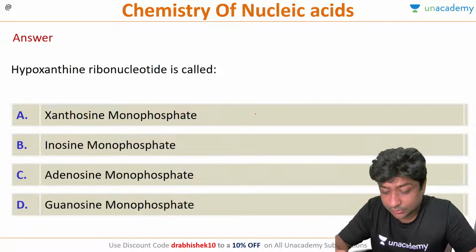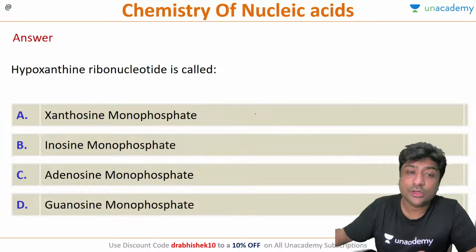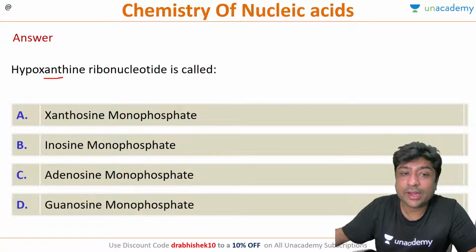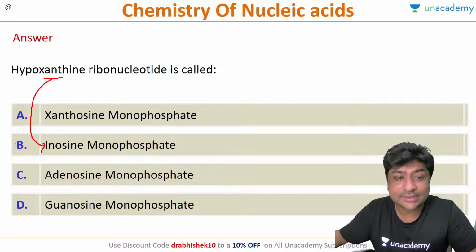Sutharsan, Vasundhara, Pragya, all of them are saying B. Okay. So hypoxanthine ribonucleotide basically is called inosine monophosphate. The correct answer here is B.